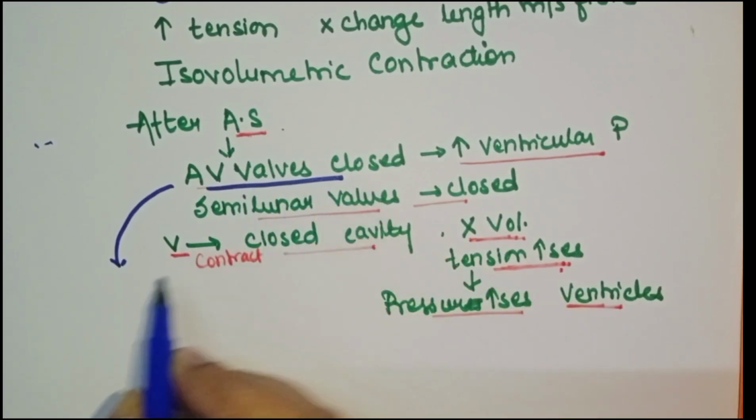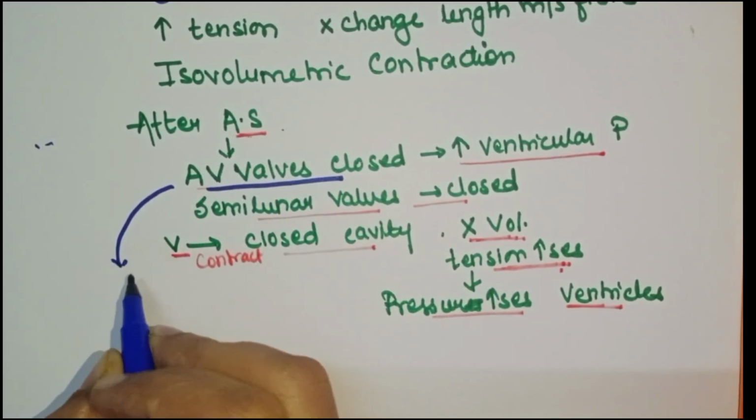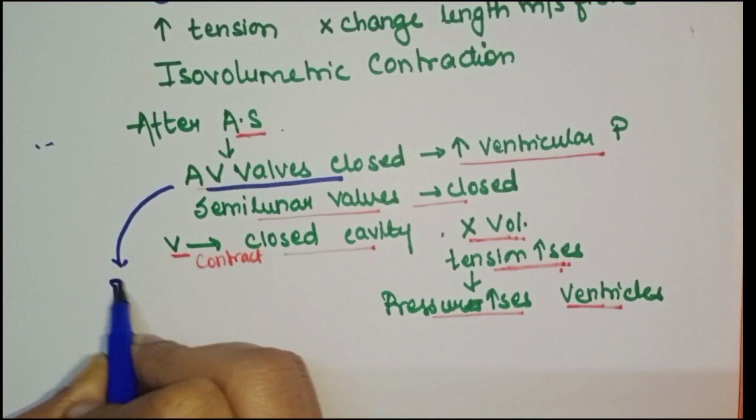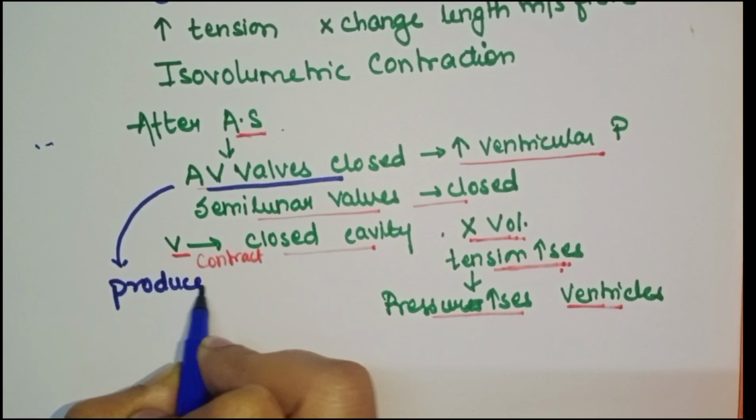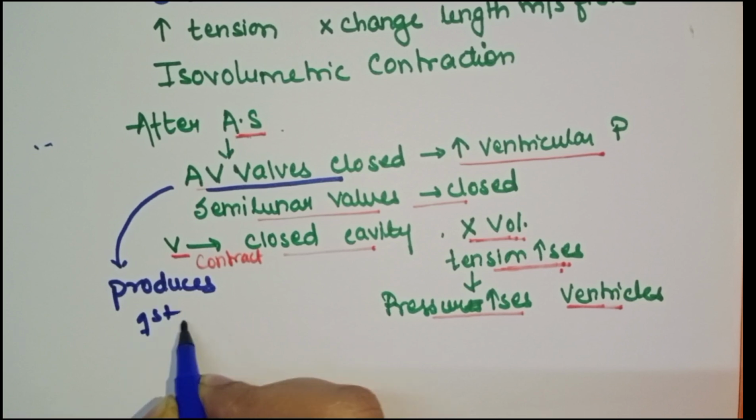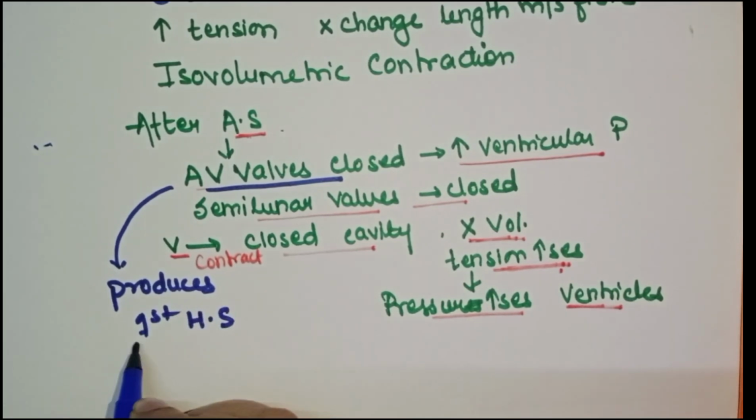Closure of atrioventricular valves at the beginning of this phase produces the first heart sound.